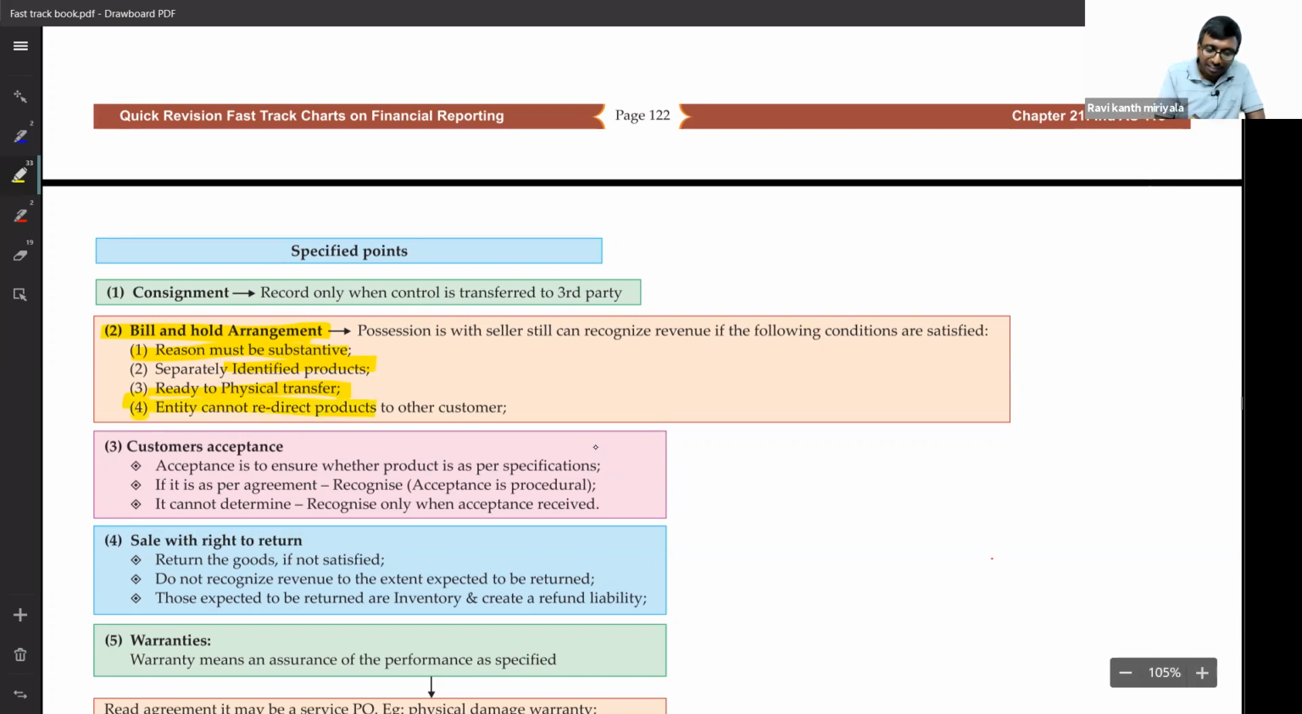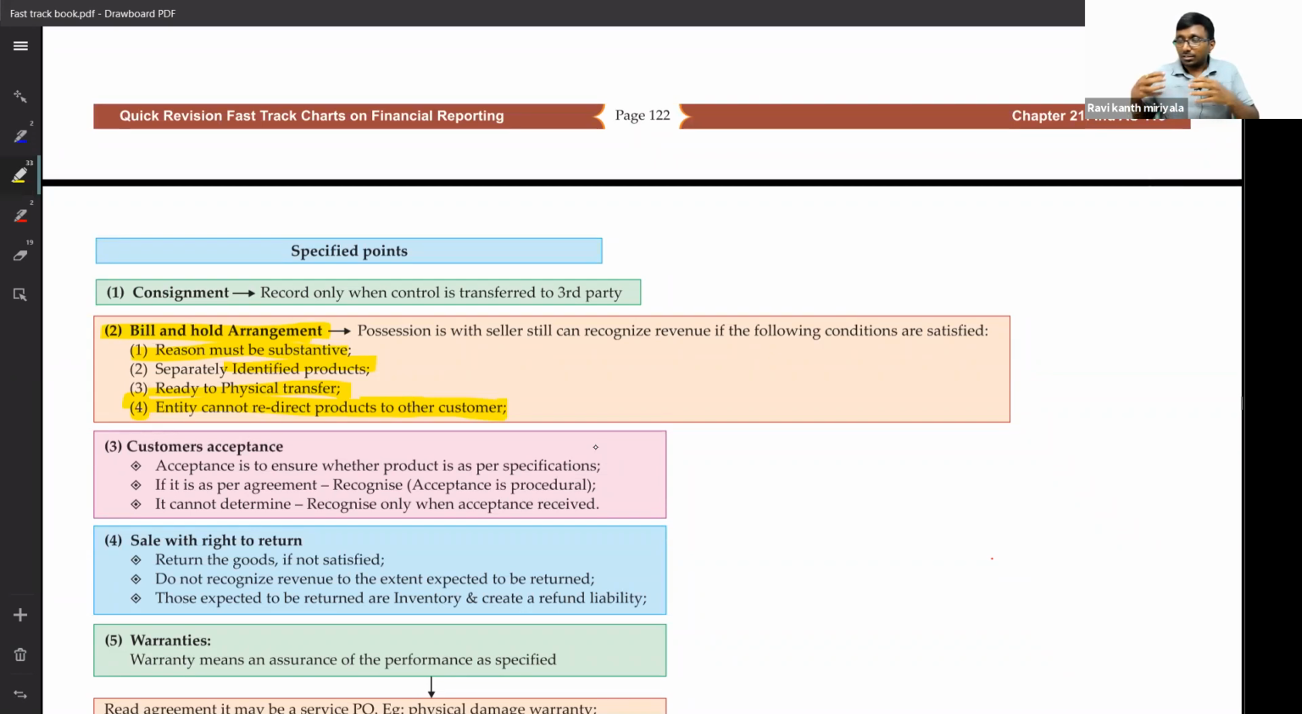Next thing: the entity cannot redirect it to any other customer. This is crucial. Goods are with me. The customer is Mr. A. He's saying, I don't want it right now. Fine. Now, if the seller says this B wanted these goods, you give it to B, then I cannot recognize the sales. When can I recognize the sales? These goods are only with respect to A. I cannot give these goods to any other customer. If you can prove that, at that time you recognize the sale.